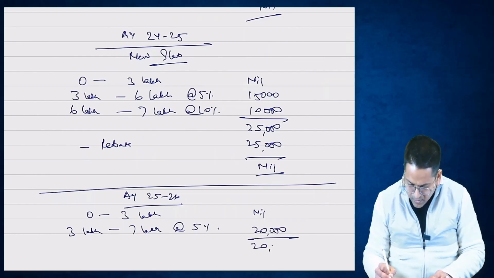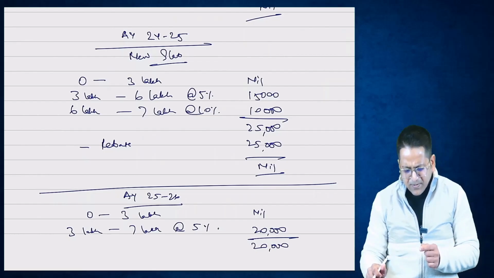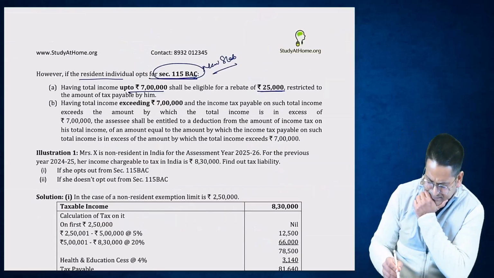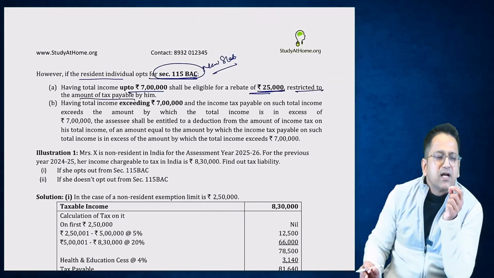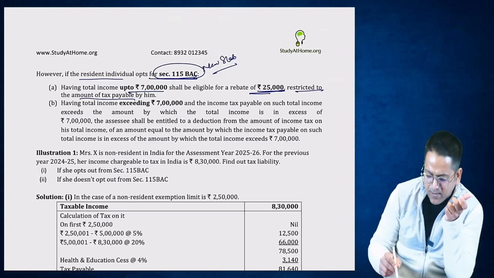Okay? Above 7 lakh rupees, there is no rebate. So when the tax is 20,000 rupees, why is the government writing that a rebate of up to 25,000 rupees can be given? Restricted to the amount of tax payable. But never will anyone's tax amount go above 20,000 rupees. So the government should have directly written that there is a rebate up to 20,000 rupees, and if the tax is also less than 20,000 rupees, because it can be less.